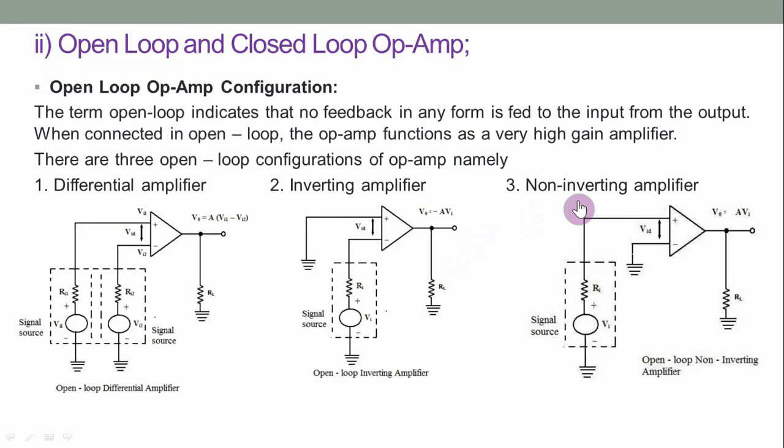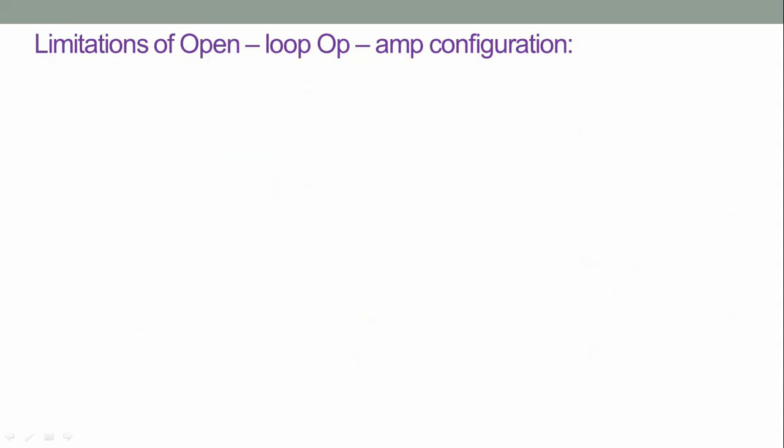A non-inverting amplifier, where the input is connected to the non-inverting terminal of the op-amp and the inverting terminal is connected to ground. The output voltage can be represented as V0 equal to A into Vi, the open loop gain into the input voltage Vi. So this gives an amplified output the same as the input, which doesn't have a phase shift. Hence, it is a non-inverting amplifier.